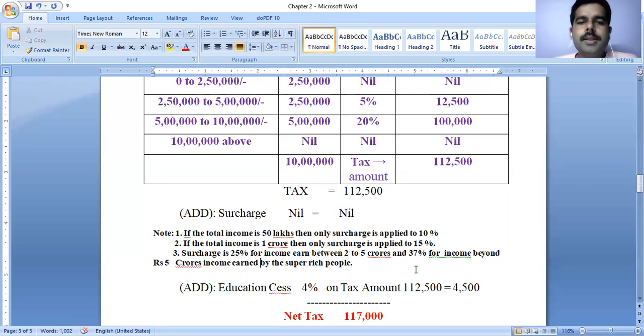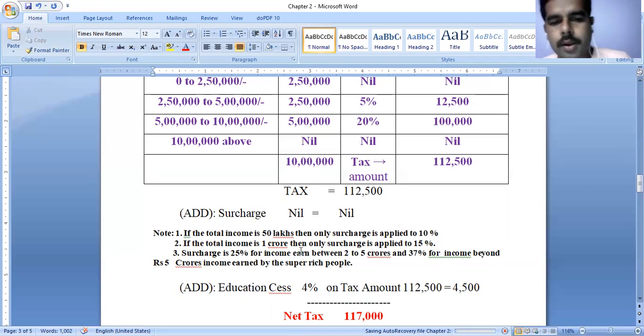In this given problem, our total income is 10 lakhs only, so we are not going to apply surcharge. Finally we got the amount 1,12,500. In addition to this amount, we would add surcharge, but these are the conditions and notes we have given.